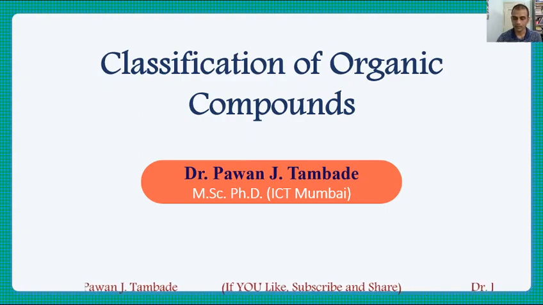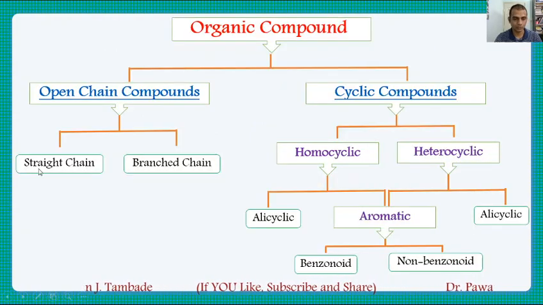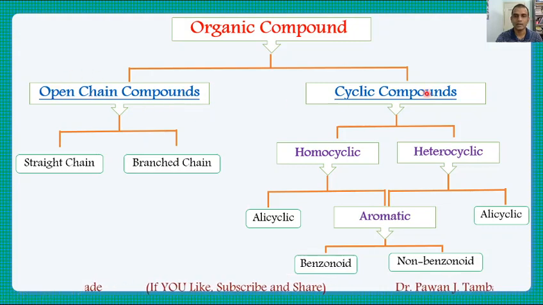So these organic compounds are classified into two broad groups: open chain organic compounds and cyclic organic compounds. The open chain organic compounds are further classified as straight chain and branch chain, and cyclic are classified as homocyclic and heterocyclic, which are further grouped into alicyclic and aromatic. And aromatic are further classified as benzenoid and non-benzenoid.